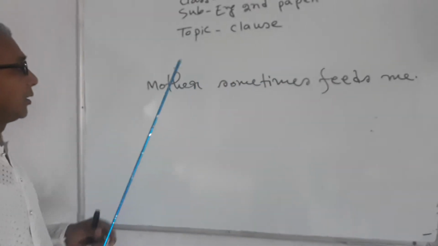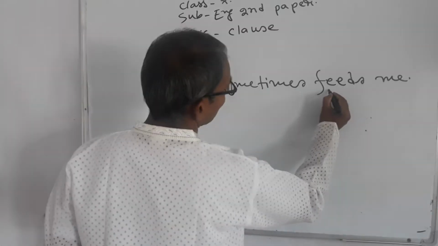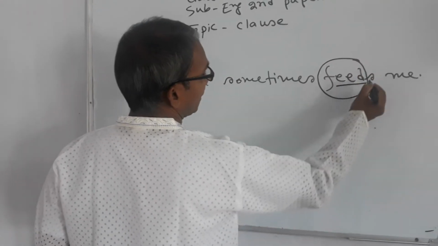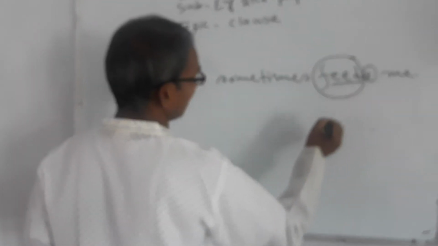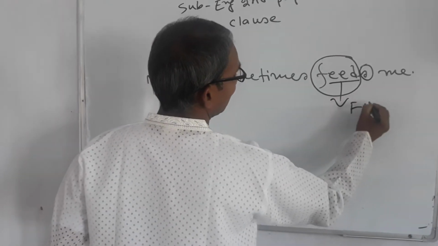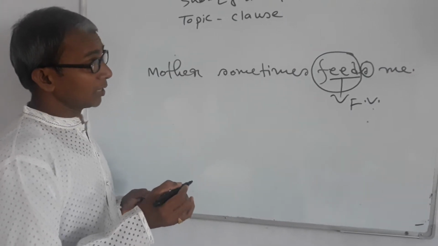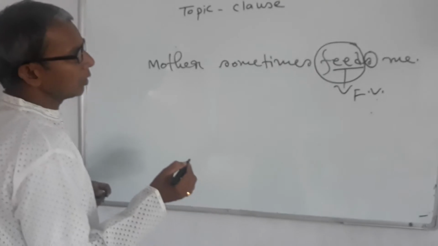Dear learners, look at the board. There is a sentence, mother sometimes feeds me. There is only one verb and the verb is feeds. Feed is the base form and s is added at the end of the verb. So this verb is s added, so it is called a finite verb. So we can say if a verb contains either s or es at the end of it, it must be a finite verb.